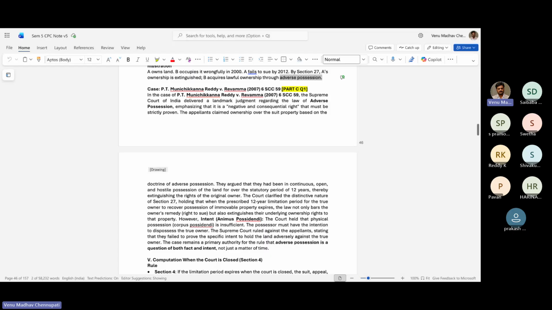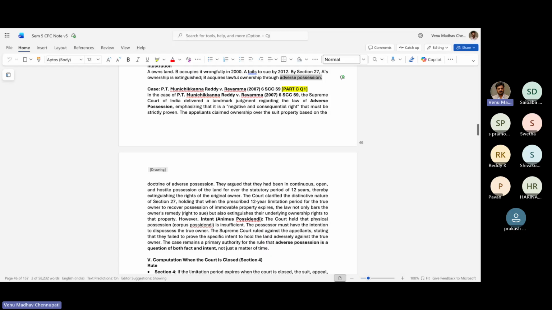However, ఈ క్లాజ్ ఒకటి యాడ్ చేసింది అనమాట సుప్రీంకోర్టు. The reason this is a landmark judgment is because we agree that 12 years దాటిపోయింది. 12 years దాటిపోయినాకే వాళ్ళు కేసు వేశారు కాబట్టి technically they lose ownership. However, intent, the court held that the physical possession is insufficient. The possessor must have the intention to dispossess the true owner. అంటే వాడు 12 years స్టార్టింగ్ నుంచి he should have the intent that నేను I am going to dispossess the true owner.